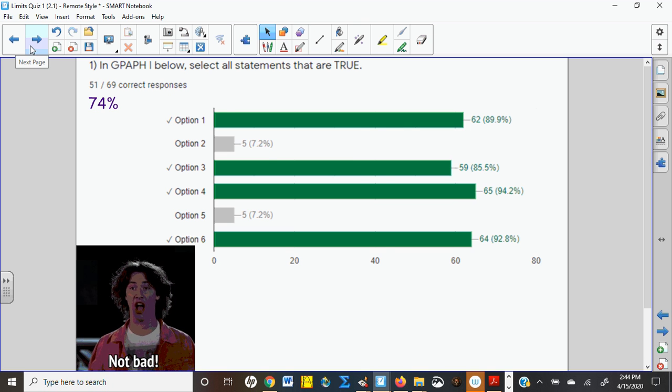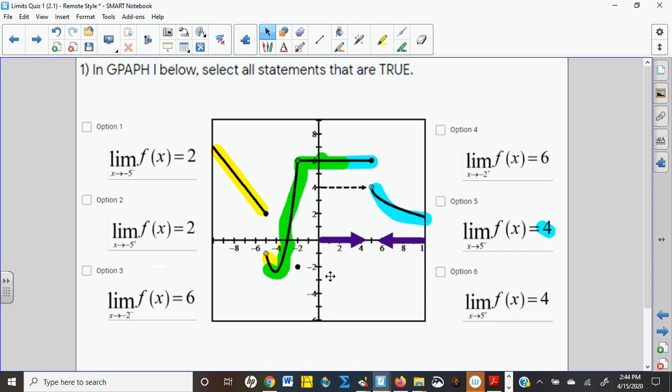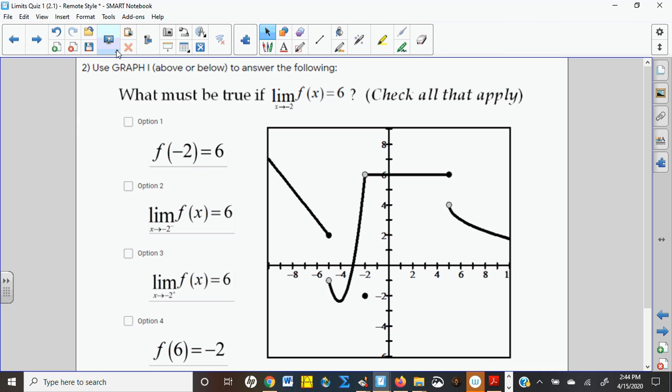So minor adjustments, right? Number 2 says, which must be true if we want the limit as we approach -2 to be 6. I'm gonna grab these arrows and take them with us because I have a feeling we could use them again and again. So this time we are approaching an x value of -2.